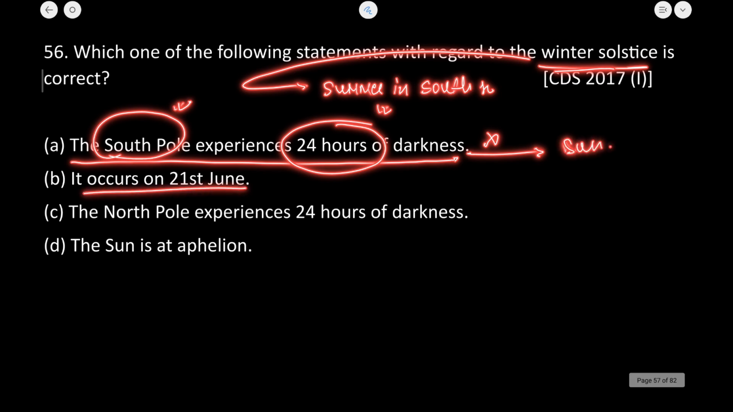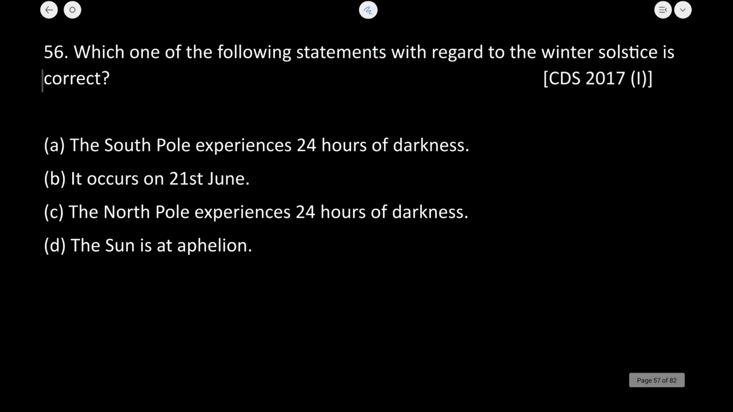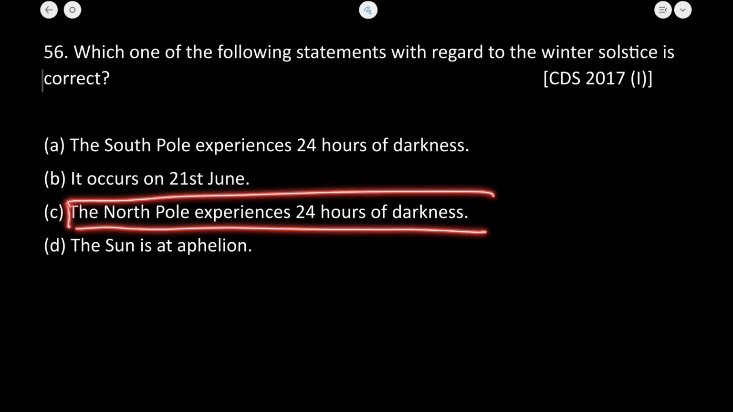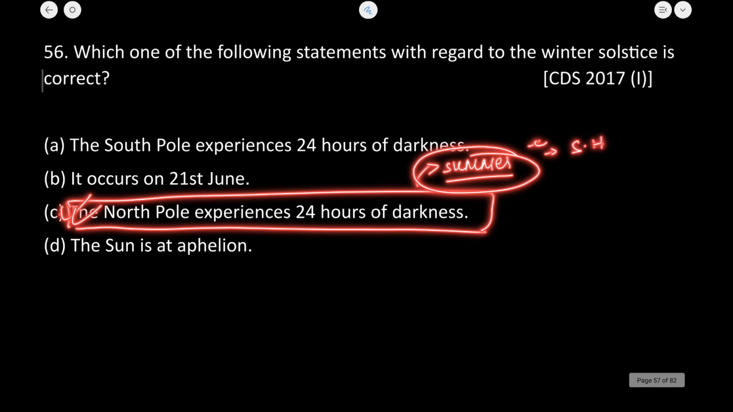Now it occurs on 21st June. This is also correct because this is an explanation of summer solstice. Now the third one is, North Pole experiences 24 hours of darkness. Yes, this is absolutely true because there is summer, or light condition, prevailing in the southern hemisphere.